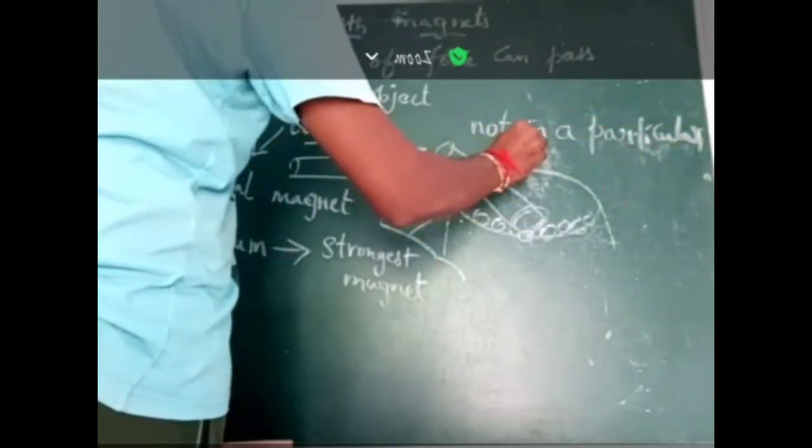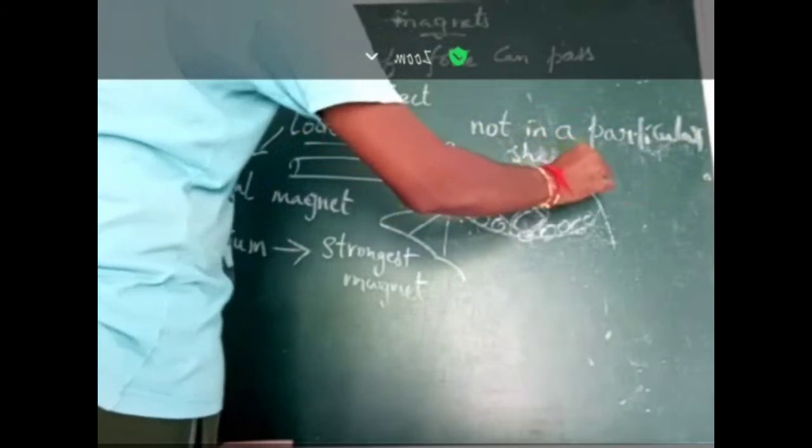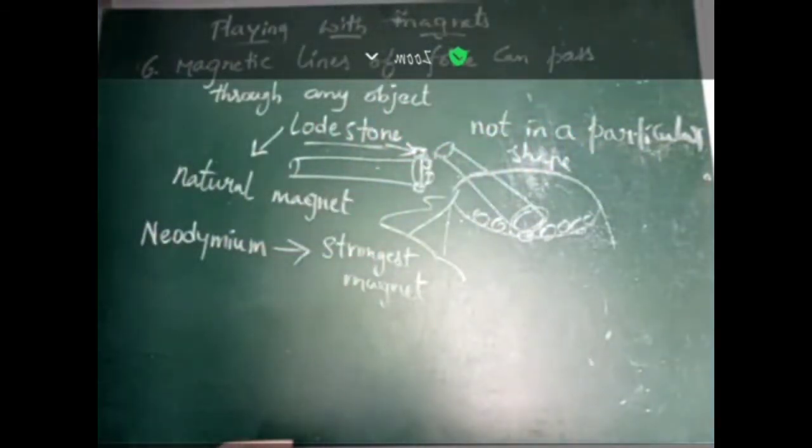Why? Because stones do not have a particular shape. Does a stone have a particular shape? No. Stones never have a particular shape, but we can make the stones into a particular shape.